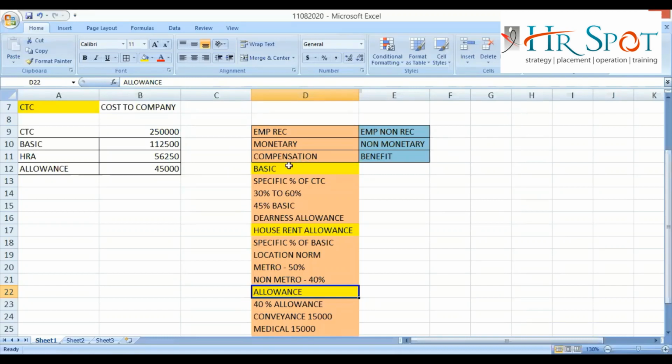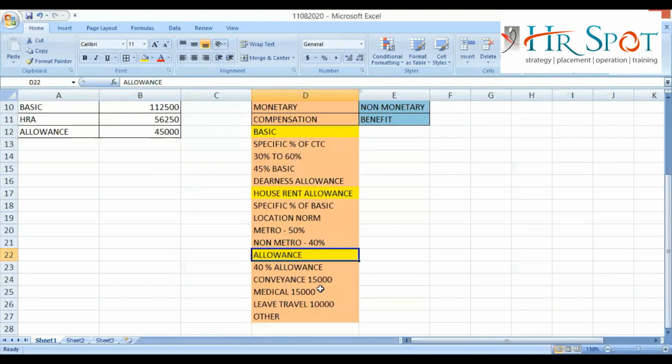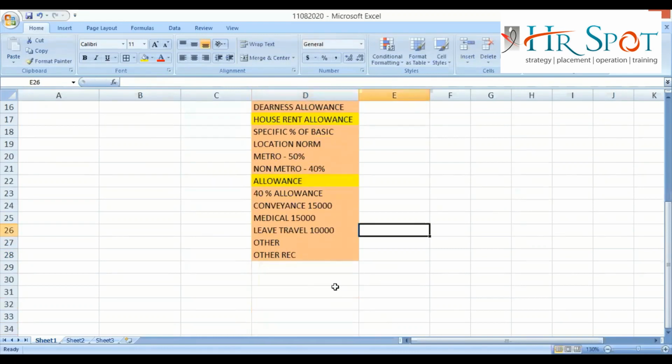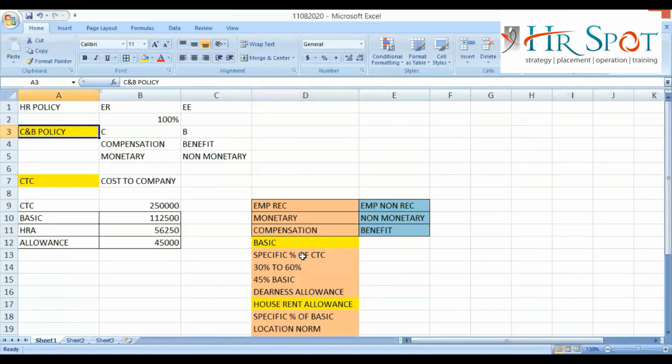Now, according to standard industry practice, basic, house rent allowance and allowance, these three are quite common components that you will get in most of the companies. Apart from that, the company can give any other receivables. The company can design any other receivables depending on the CNB policy of the company.